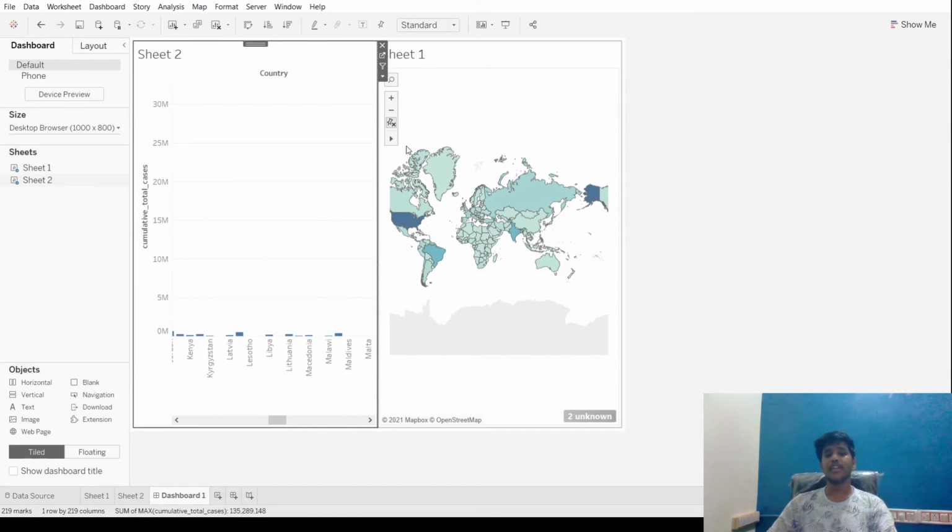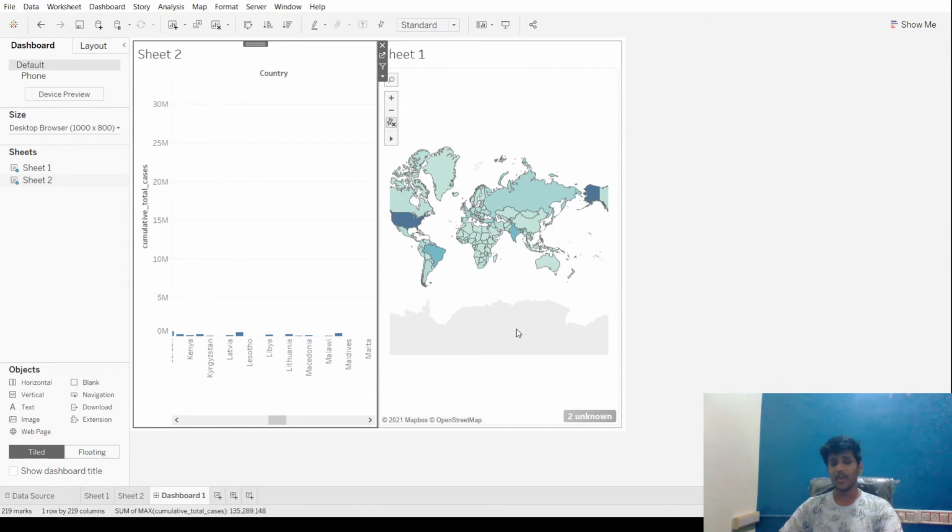These two sheets are interlinked, like the data in one can be used to manipulate the data in the other. The dashboard is really very interactive. So it's really useful to present to our audience, and they can also interact with it while we are presenting. It can be really helpful for them to analyze the data.